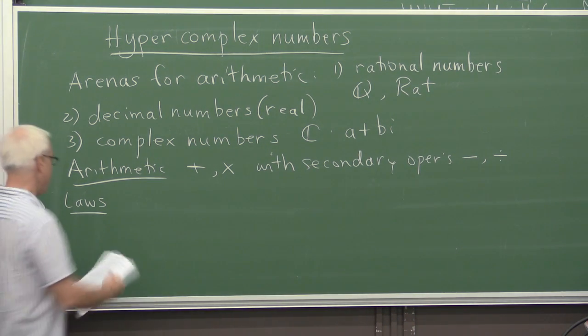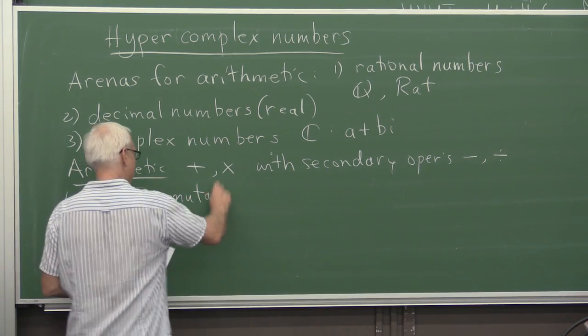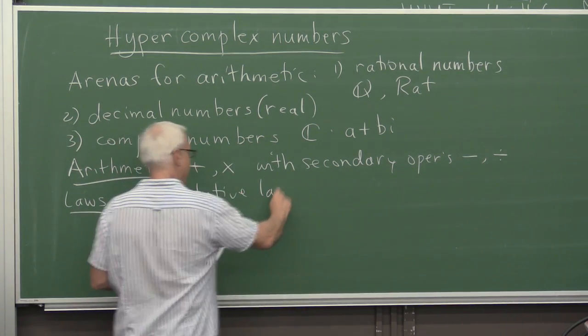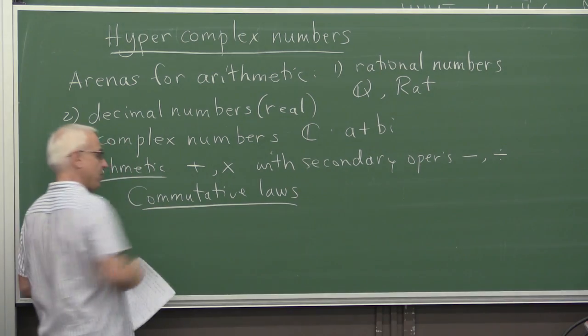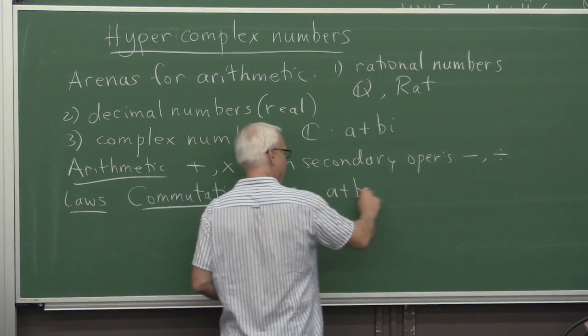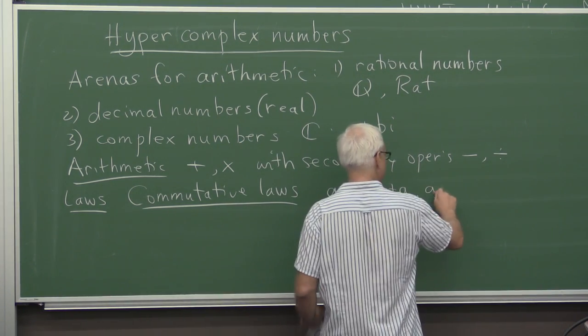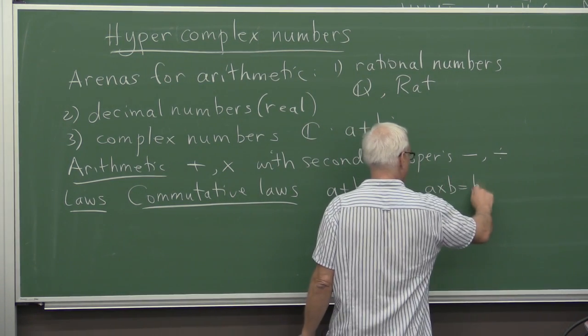And so they learn about the commutative laws. Commutative laws are, well, there's one for addition, a plus b equals b plus a. There's also one for multiplication, a times b equals b times a.